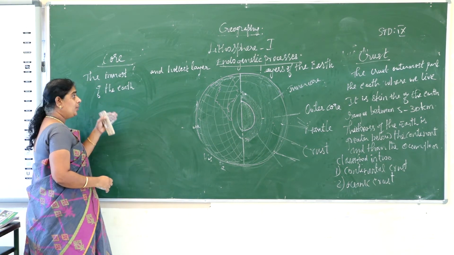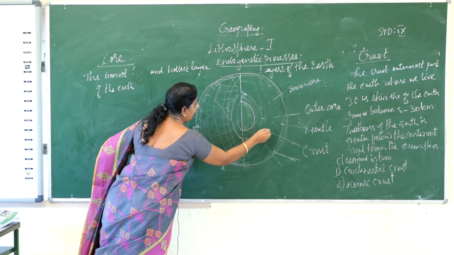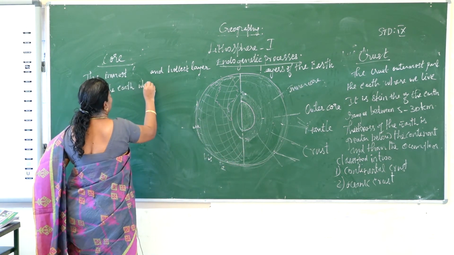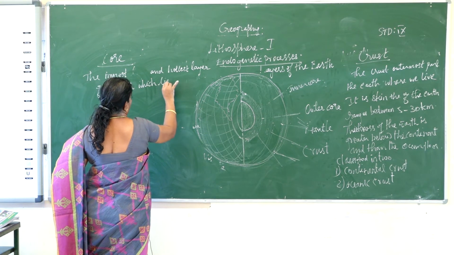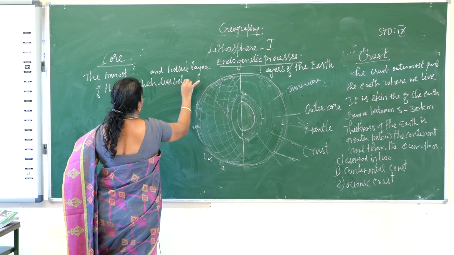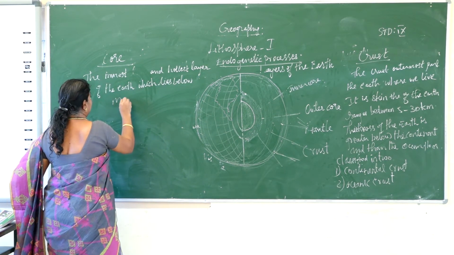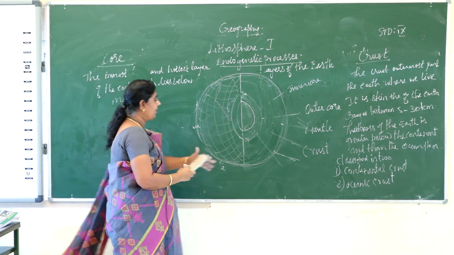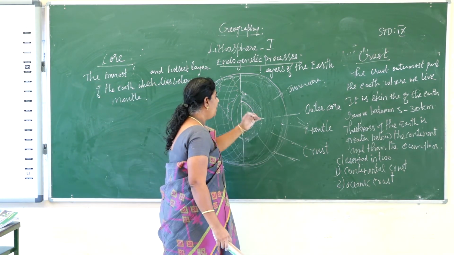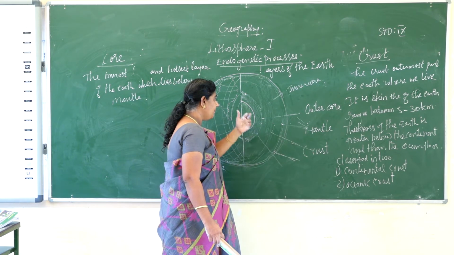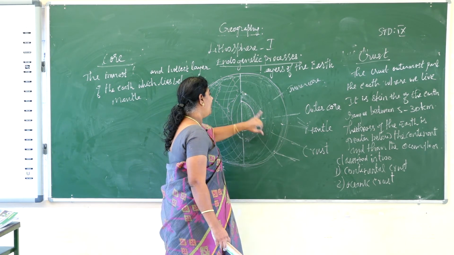This is the crust, this area is the mantle, and the core lies beneath or below this mantle.